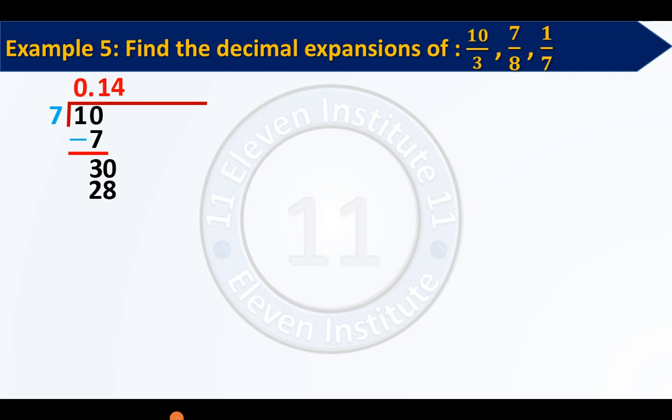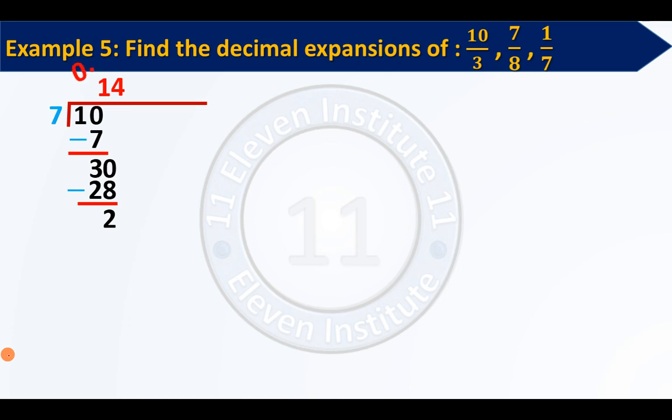Now 30 minus 28 we subtract, so we get the answer 2. Again the remainder is not 0, but 2 is less than 7. So again this 0 point will remind me that I can write a 0 near my 2.